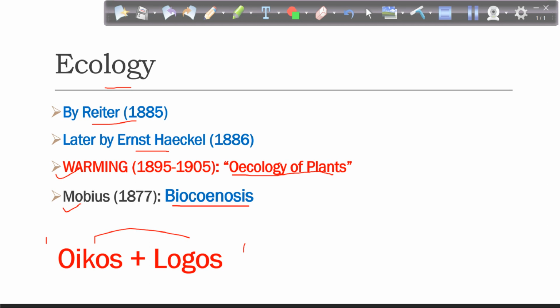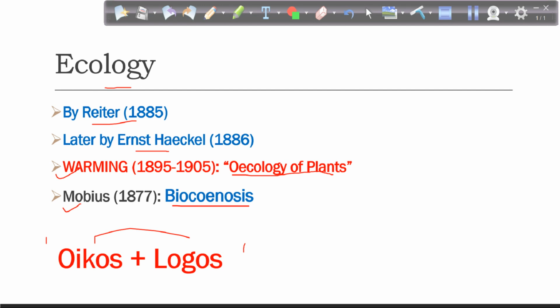You may note down that ecology means the science that deals with the investigation of the total relations of the animal to its inorganic and organic environment. I repeat it again: it is a study that deals with the investigation of the total relations of the animal to its inorganic and organic environment. So that is called ecology.